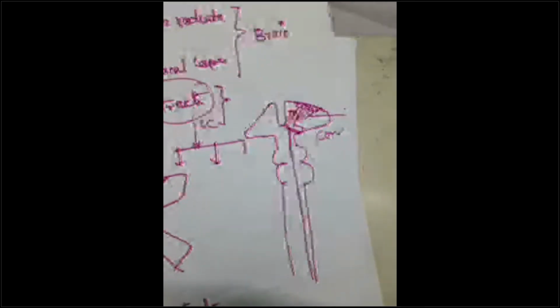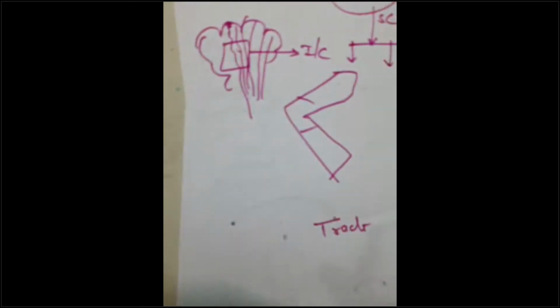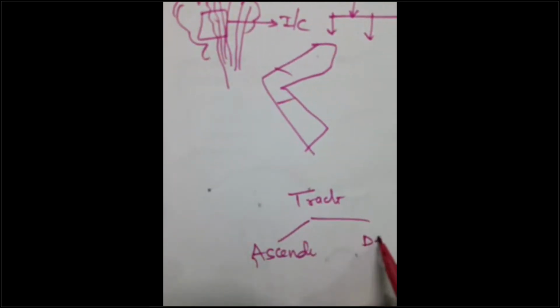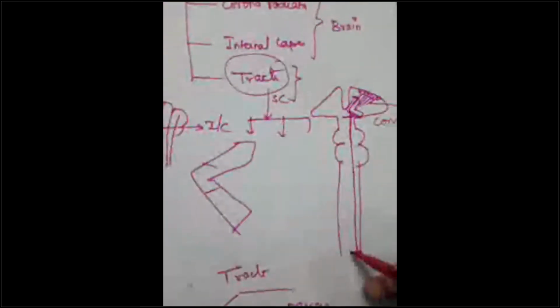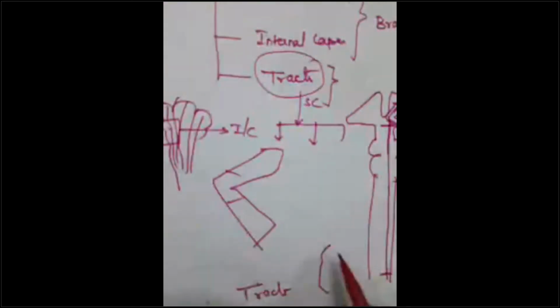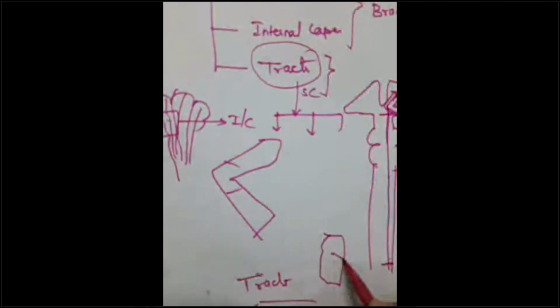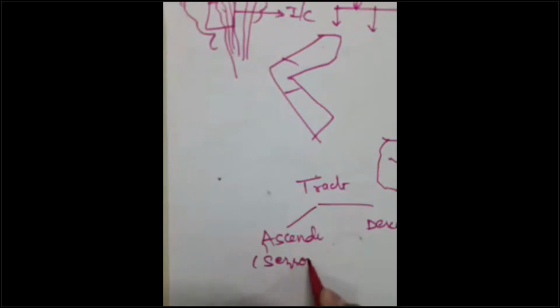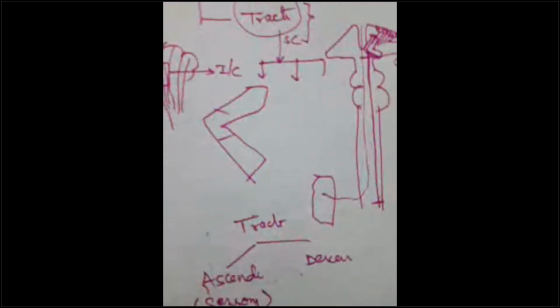From the internal capsule, what is starting is your tracts, guys. Now, from here to here is your tracts. How are we going to classify the tracts? We can classify tracts as ascending tracts and descending tracts. Ascending, as the name implies, goes from the sensory organ, this is the skin, guys, to the brain. So these are sensory tracts, guys. Needless to say, sensory tracts, even a nursery child will understand, okay?